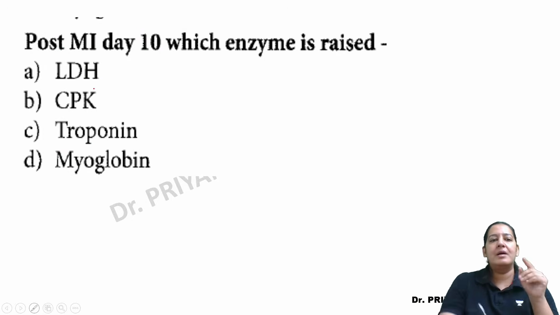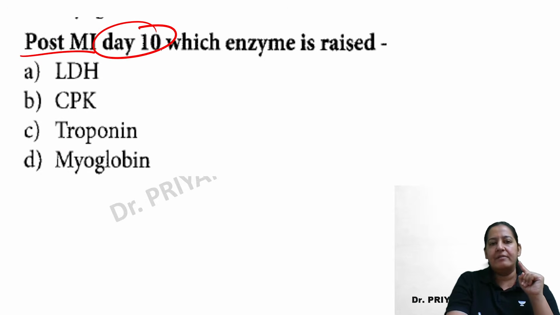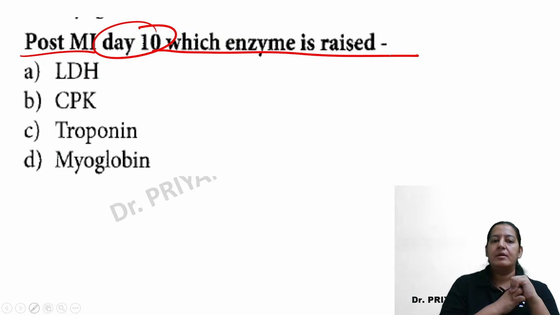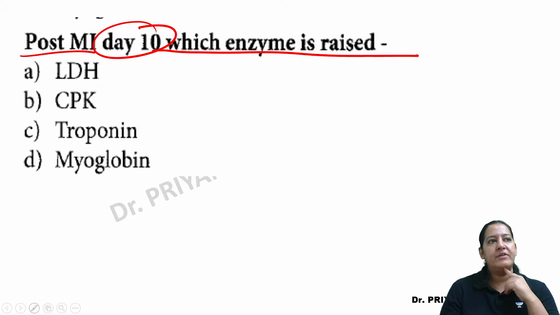So tell me the answer. Post MI, day 10, which marker is still present in blood? So I want to ask the longest to remain in blood. In the first question, I asked the earliest. In this, I'm asking the opposite of earliest. I'm asking the longest to remain in the blood. So after 10 days, till 14 days, which one is remaining? Which one will remain?